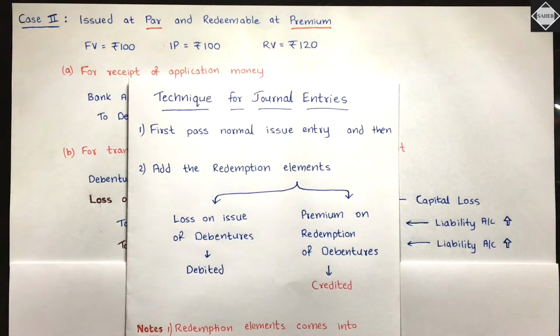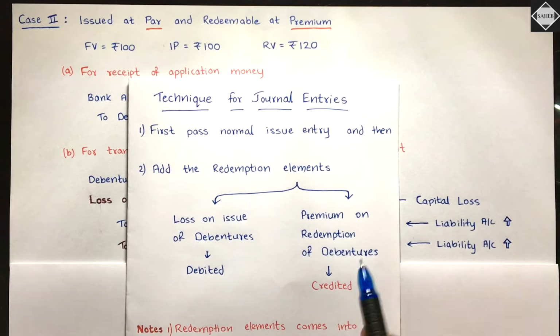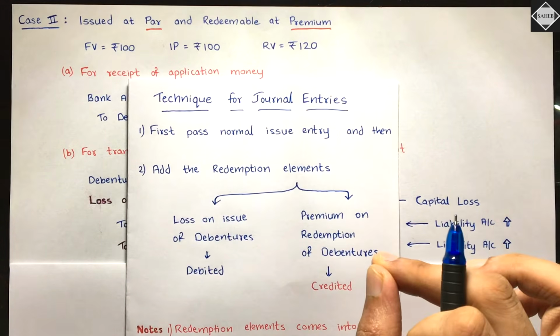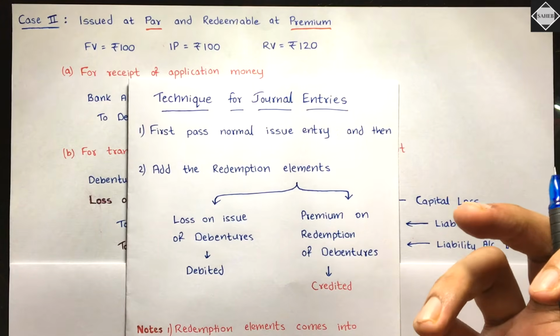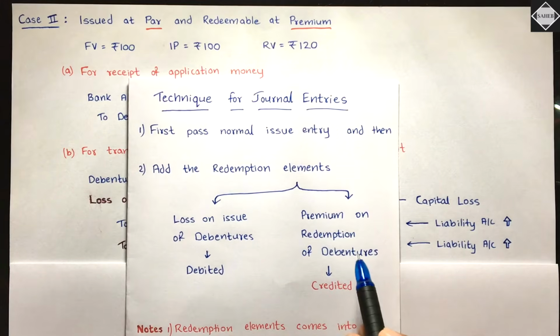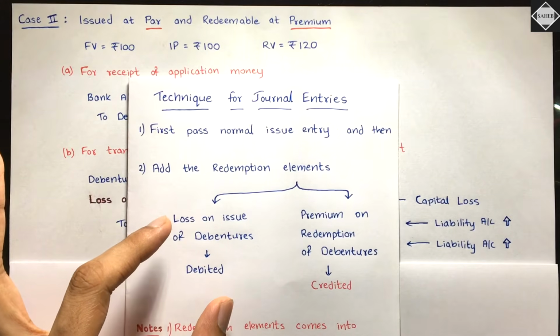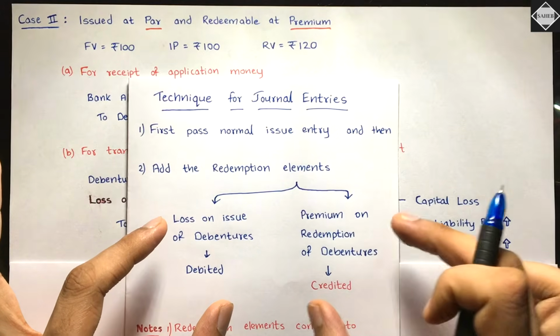That is why we have these redemption elements. Loss on issue of debentures, which is rupees 20, and there is a liability account as well, premium on redemption of debentures, because that 20 rupees will have to be paid in future. So that liability also we have to book right now. Why? Because understand, we record everything by double entry system. We can't just record loss and not the liability. So we have to record both things. One is the loss that the company has to bear, that 20 rupees, and at the same time that 20 rupees will have to be paid in future to the debenture holder. So that will also be recorded.